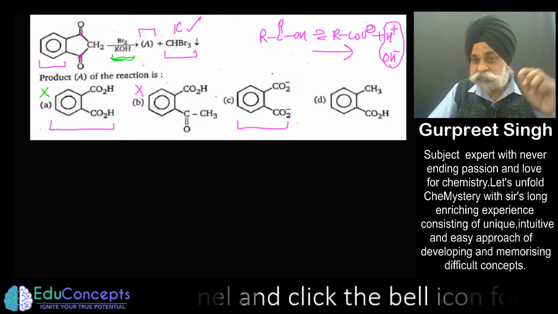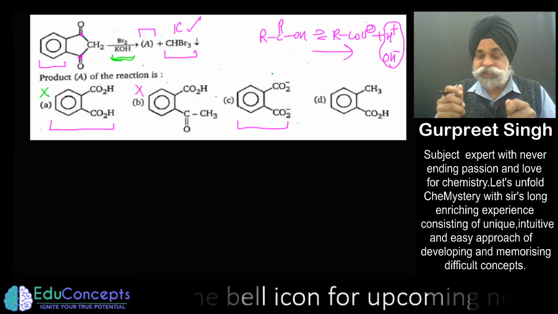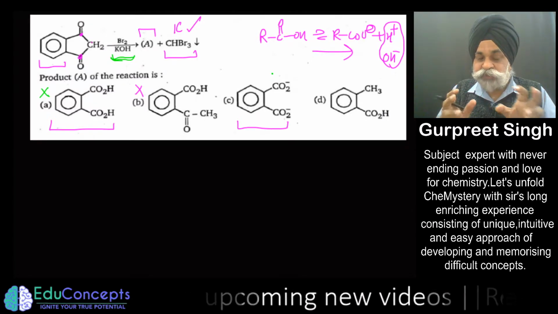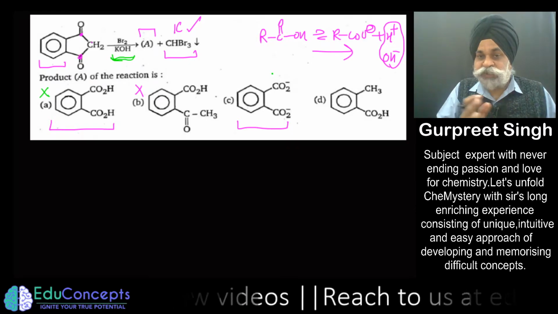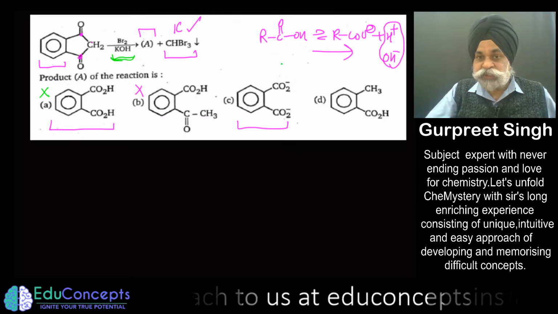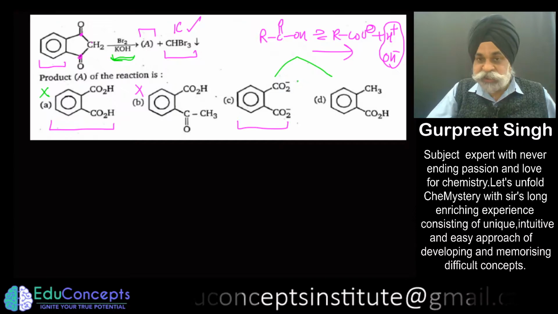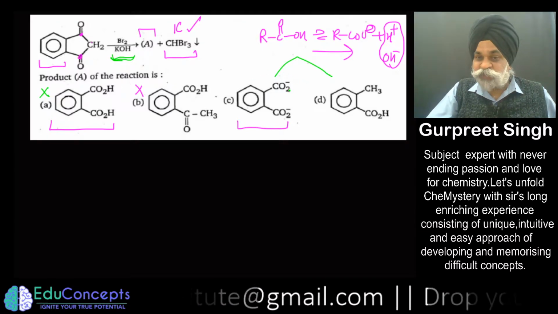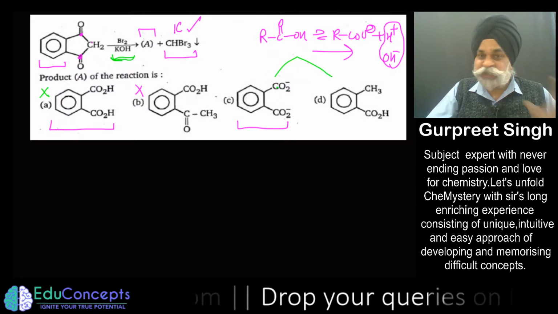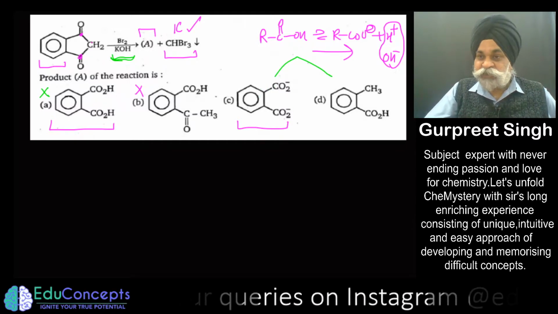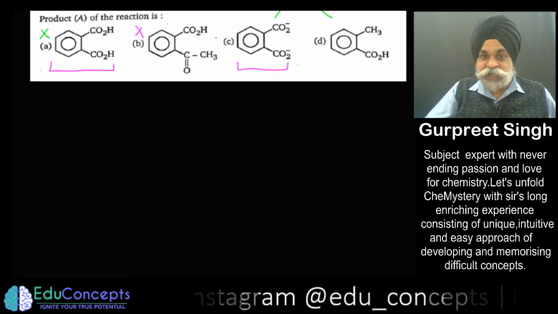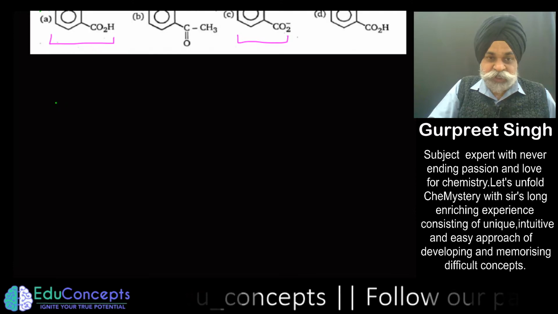So this is a simple intricacy which I am telling you, by which you can somehow rule out some options to begin with the question. So now I am left with two options. Let's see if any of these would be the answer in this question. Now we go with a logical way. Now what is the logical way? Let us see this question.